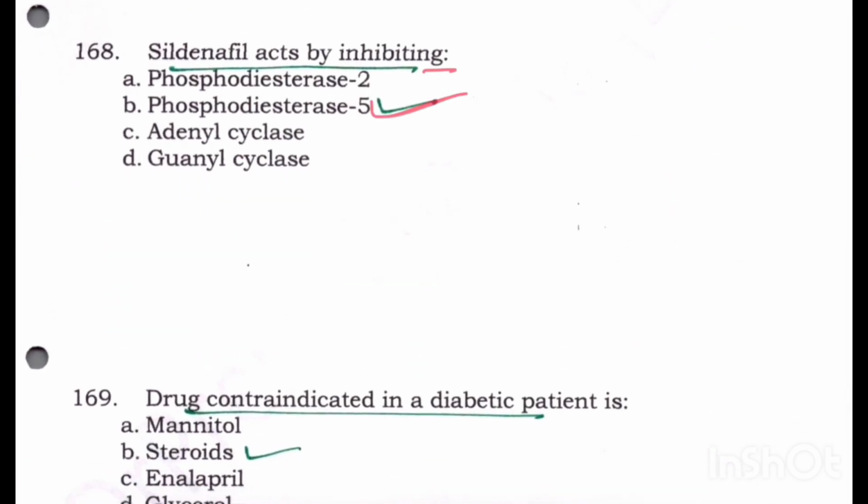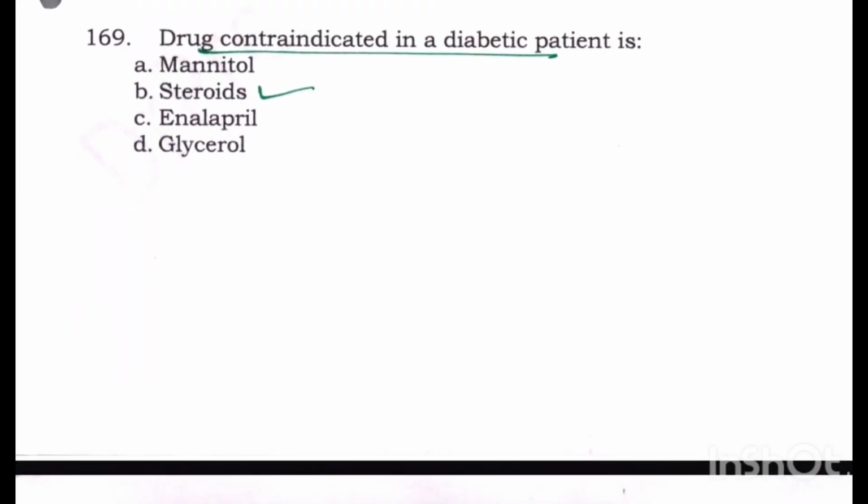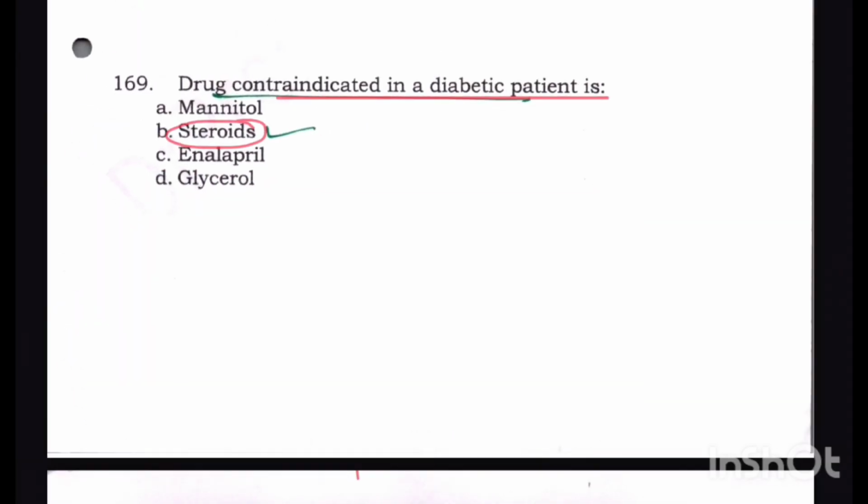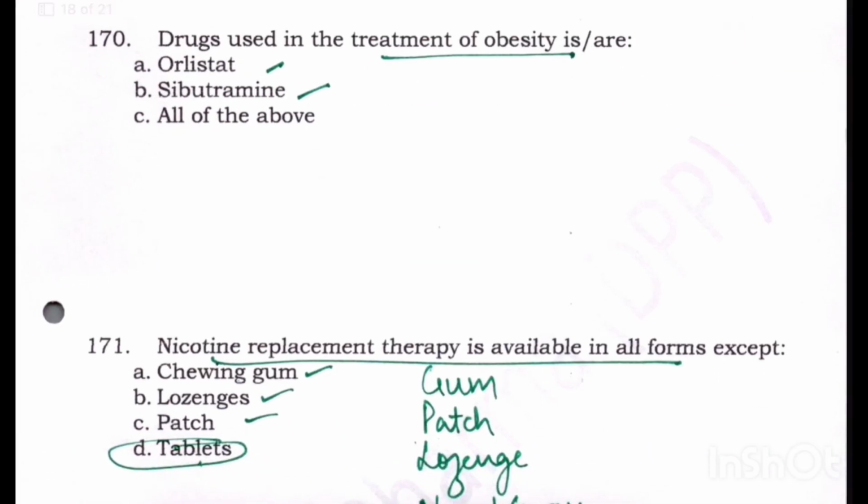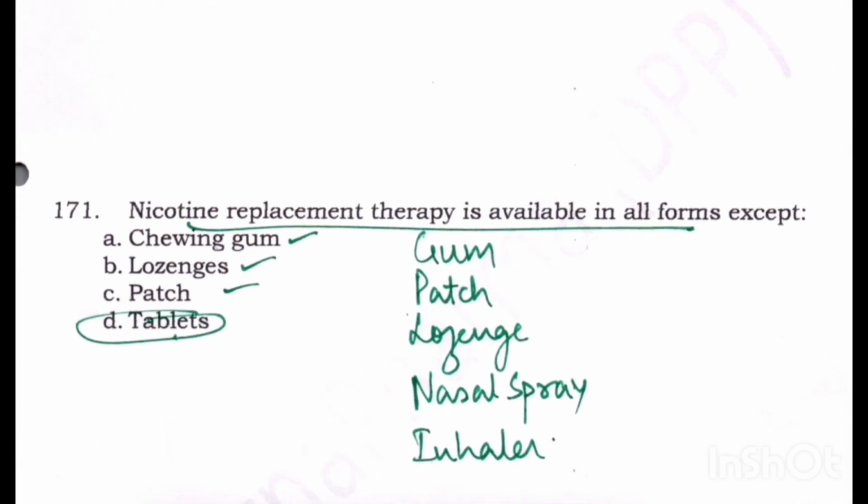Sildenafil acts by inhibiting phosphodiesterase 5 enzyme. Drugs contraindicated in diabetic patient. In a diabetic patient, steroids are contraindicated. Drug used in the treatment of obesity is orlistat, sibutramine, all of the above. Now there was some option missing in it, I think.